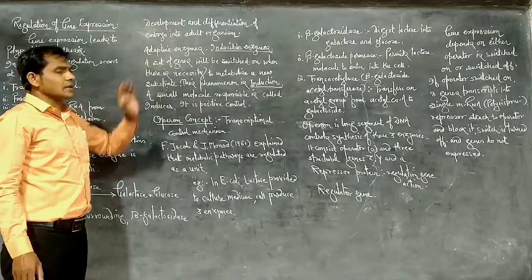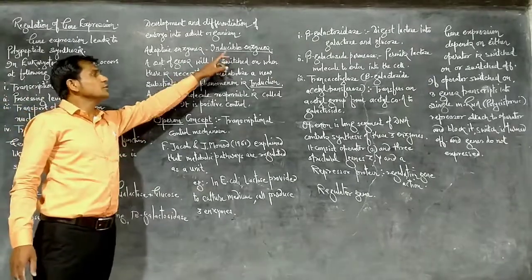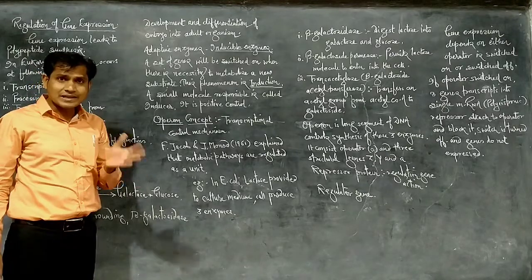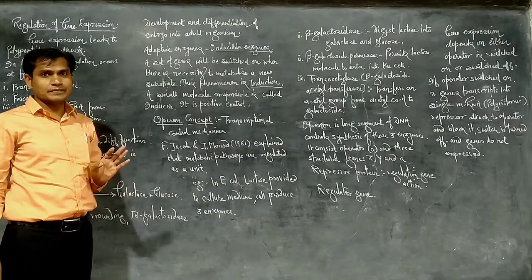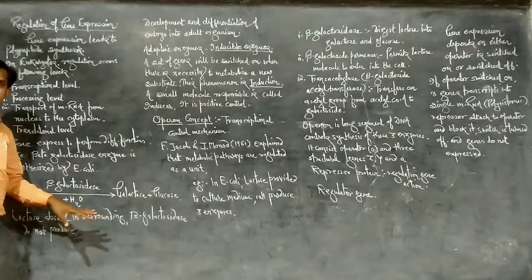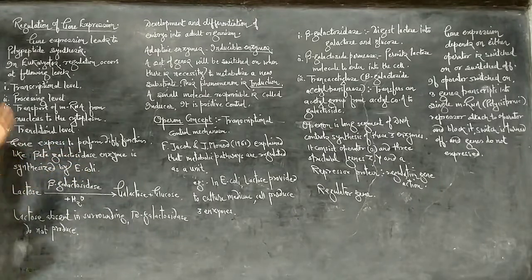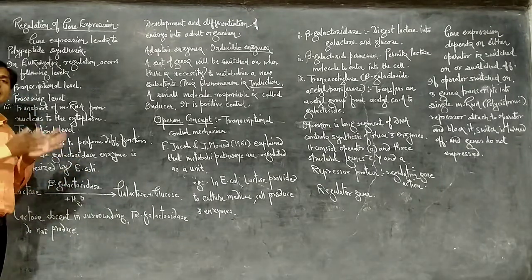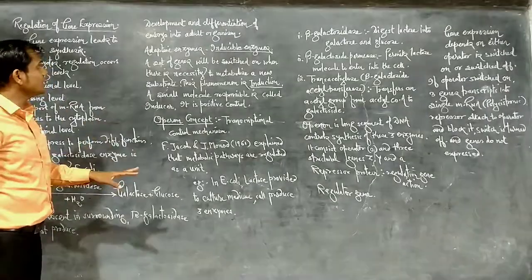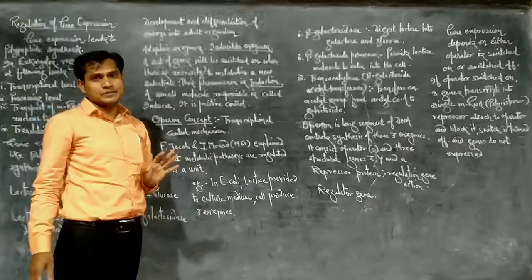See, adaptive enzymes. Adaptive enzymes, also called inducible enzymes, are those enzymes which depend on the presence or absence of the substrate. If the substrate lactose is present, such an enzyme is secreted. If lactose is absent, the enzyme is not secreted. So such enzymes, whose synthesis depends on the presence or absence of the substrate, are adaptive enzymes and are called inducible enzymes.